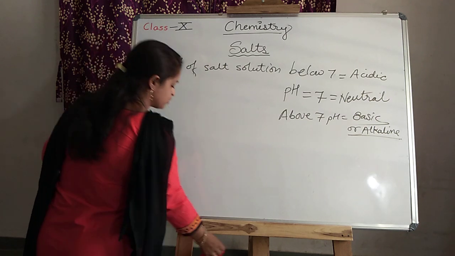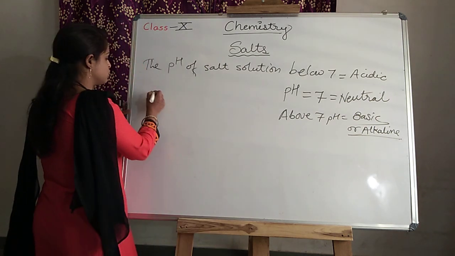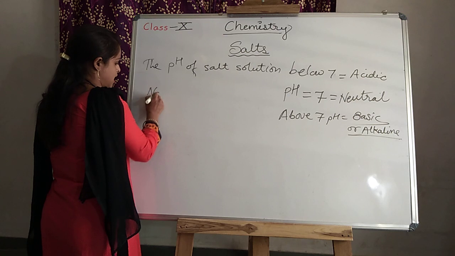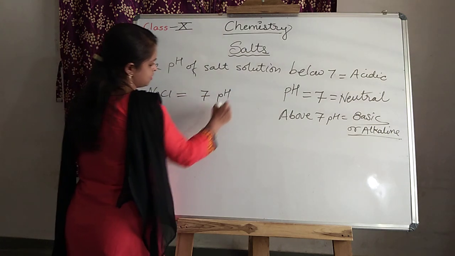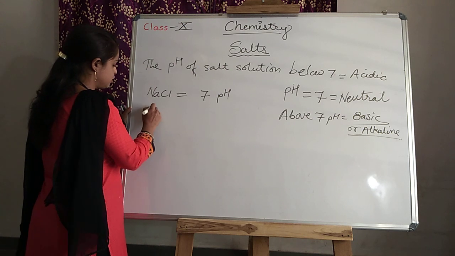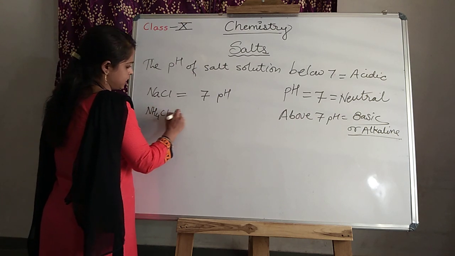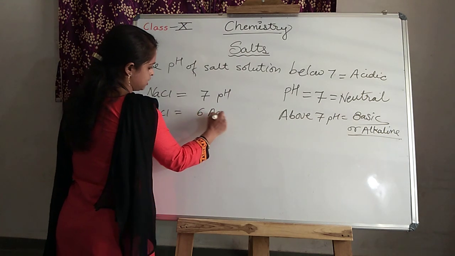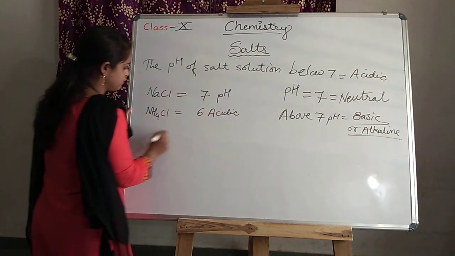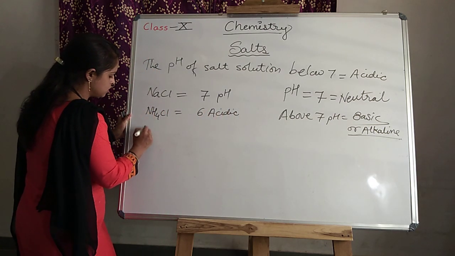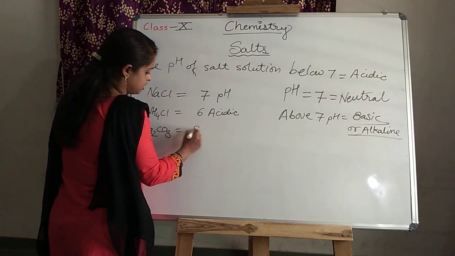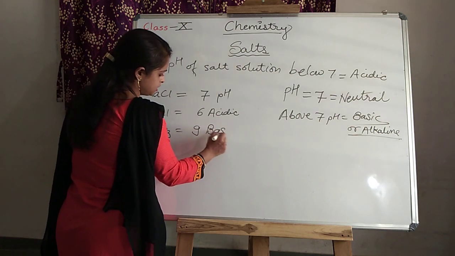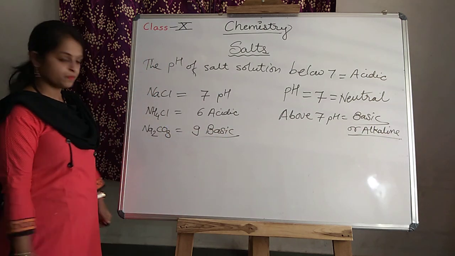If you think about sodium chloride, it is neutral in nature. That's why we use it in our daily life. Sodium chloride, its pH is 7. Ammonium chloride, NH4Cl, its pH is 6. It is acidic. And sodium carbonate, Na2CO3, which is a base, has a pH of 9. It is basic in nature. Is it clear?